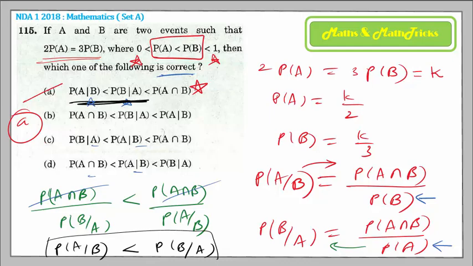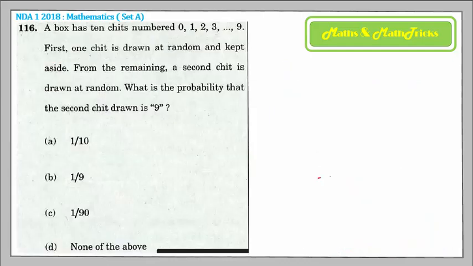Hopefully you got it. Coming on to the next question, 116. They say there is a box which has got 10 chits numbered 0 to 9. First, one chit is drawn at random and kept aside. So when you try to draw one chit out of the 10 digit number chits, there are 10 chits there. Each chit has a digit written on it. So n of S is totally 10 chits.